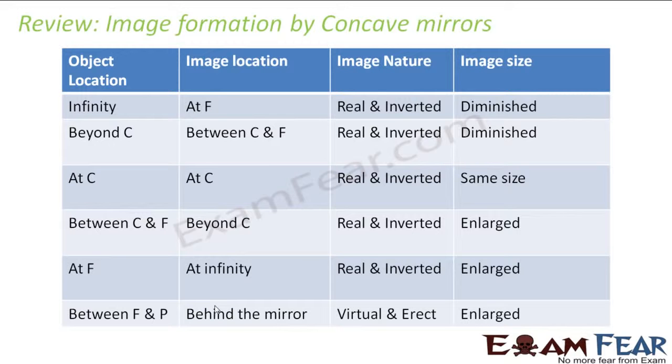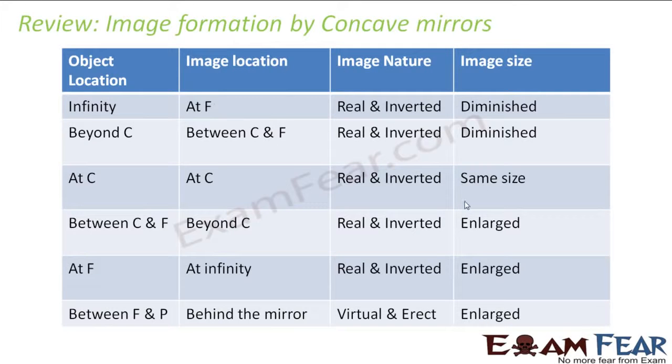So before we switch to the convex mirror, let us have a quick review of the image formation by a concave mirror. This table tells you how the image location varies as the object location varies. So when the object was at infinity, the image was at the principal focus. What was the nature of the image? Real and inverted, and the image size was diminished, right?